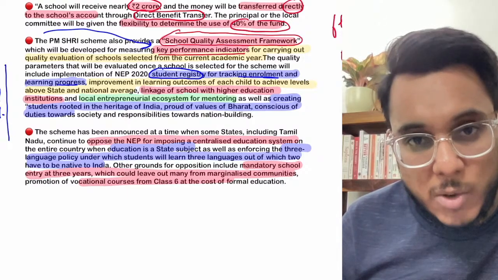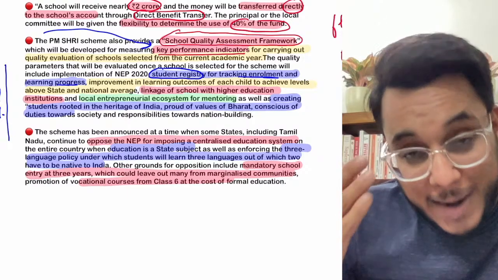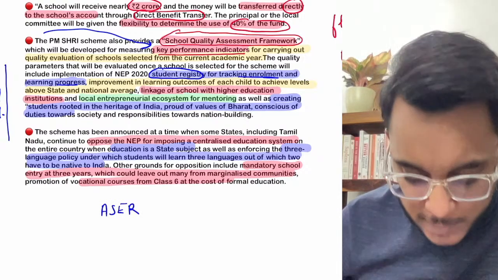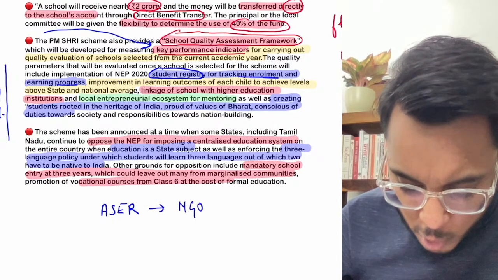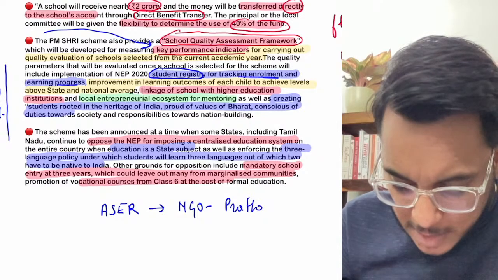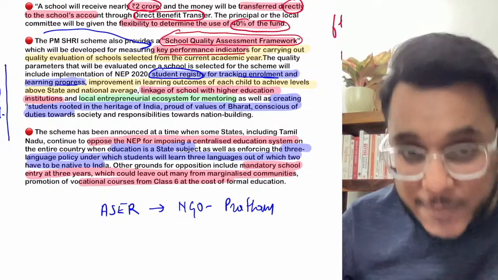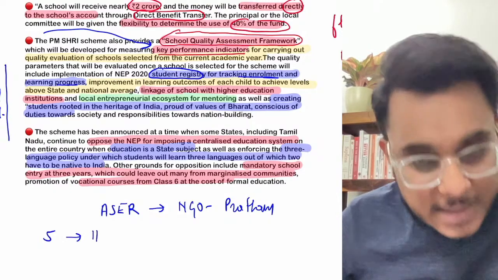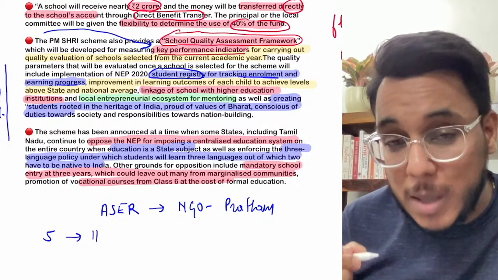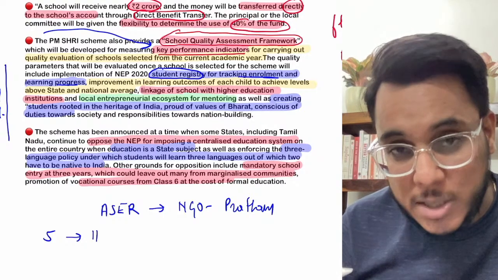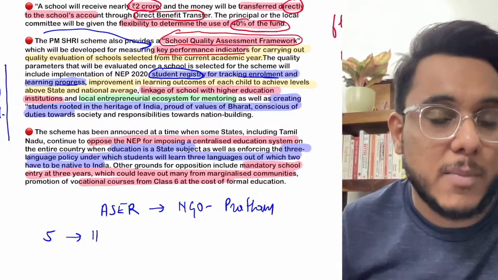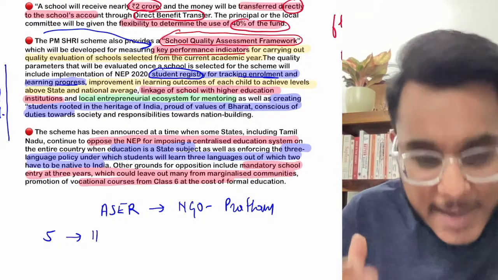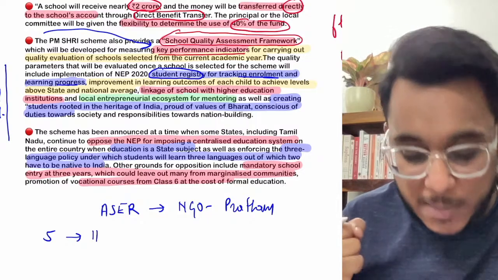Okay, now guys, understand this, that repeatedly many agencies, for example, the Annual Status of Education Report released by the NGO Pratham, have repeatedly reported that even the students of class 5 are not able to understand the text of class 2. They are not able to do the basic mathematical operations of class 2. The students of class 5 are not able to do that. So basically learning gaps are high in Indian schools. Okay, so learning progress will also be measured as part of this PMSRI scheme.